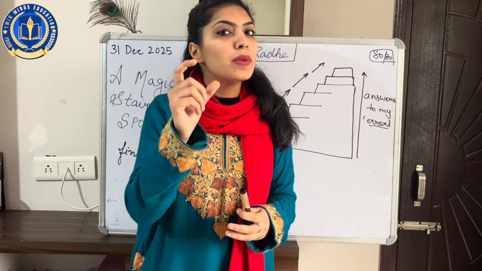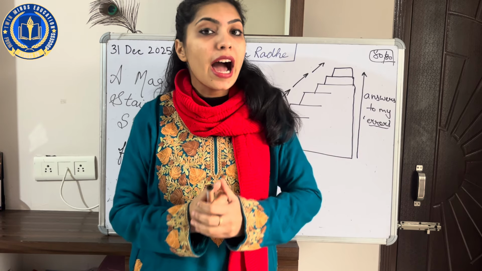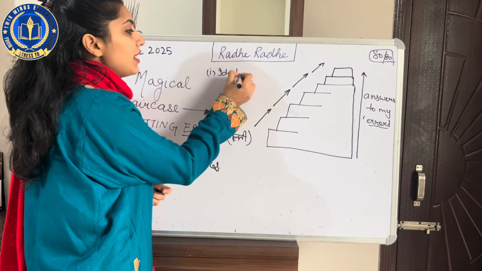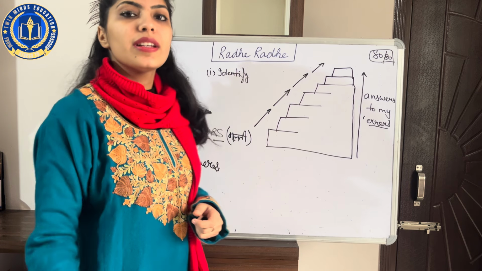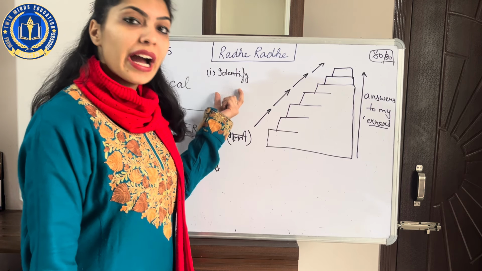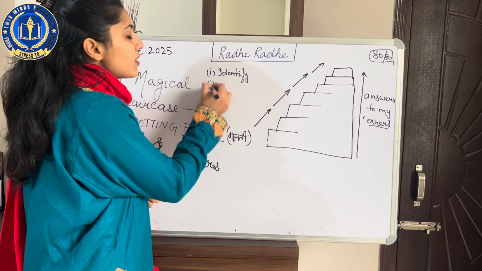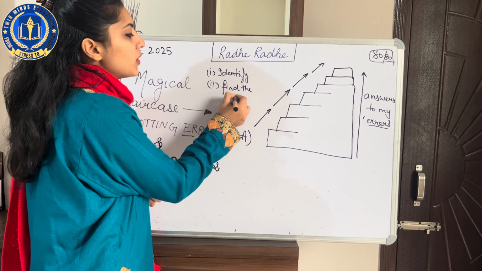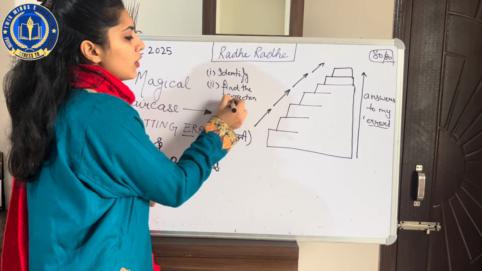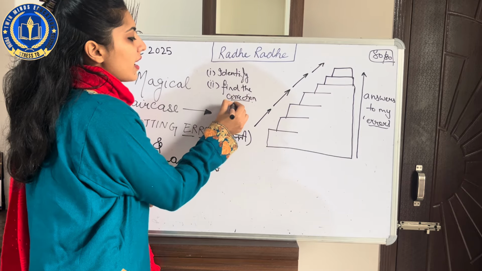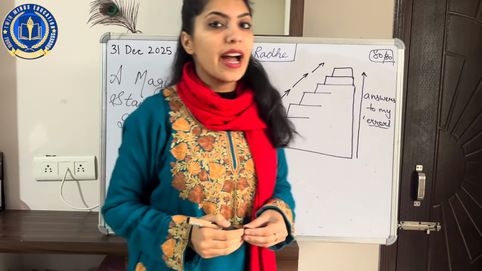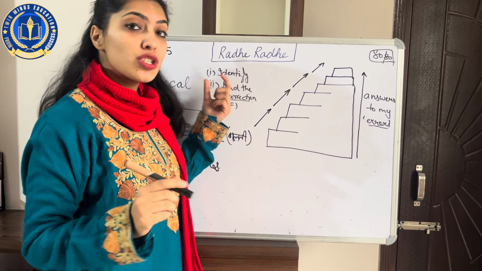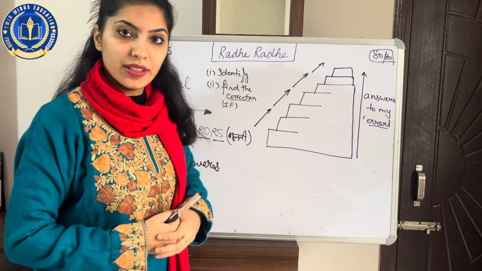और अगर ये गलती हमें मिल गई, see, we have two steps. Our first step is the identification of errors. First, identify what kind of error is there in the sentence. Once you have identified, our next step is to find the correction. You need to be very clear with these two things. In short, you can remember it as IF. That is, first identify the errors, and once you are very sure that this is the error, then you need to find the correction.